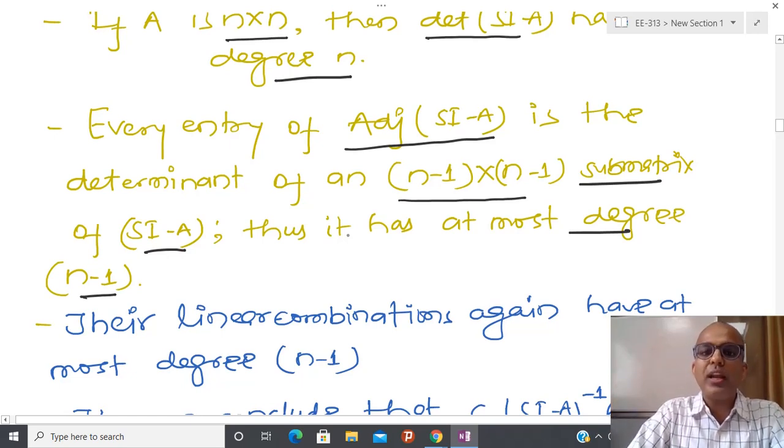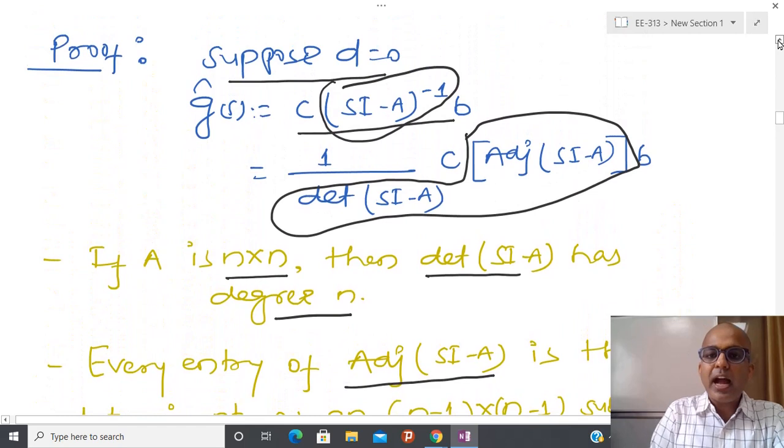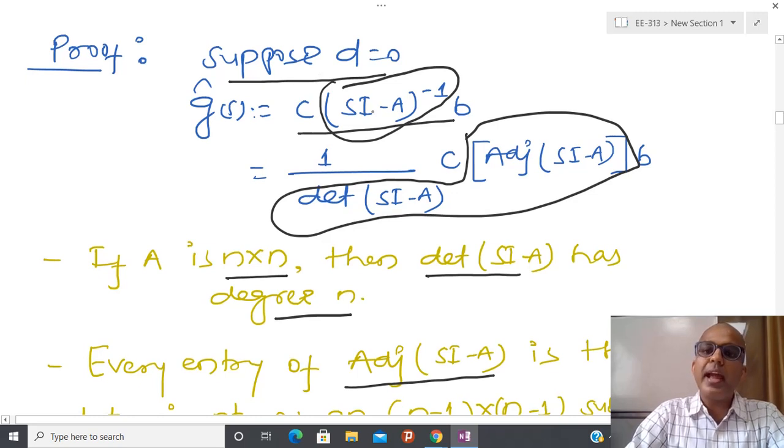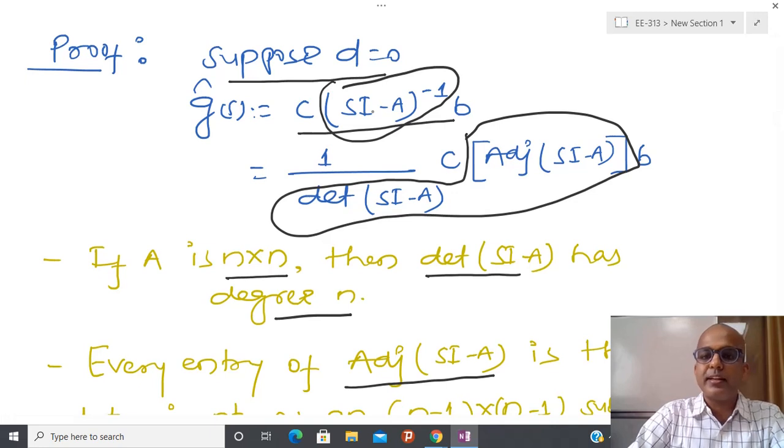I hope that you all are able to understand how to calculate the adjugate of some matrix. That is pretty simple. Several times you might have learned about this. And after calculating the adjugate, I have to multiply that with C and B. Here B is coming from x dot equal to Ax plus Bu, where x belongs to R^n. So C is a matrix and B is a matrix.